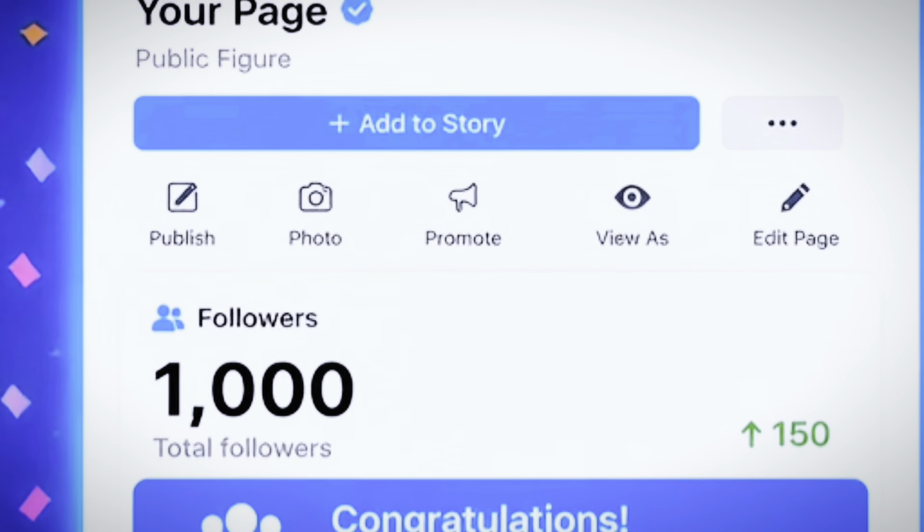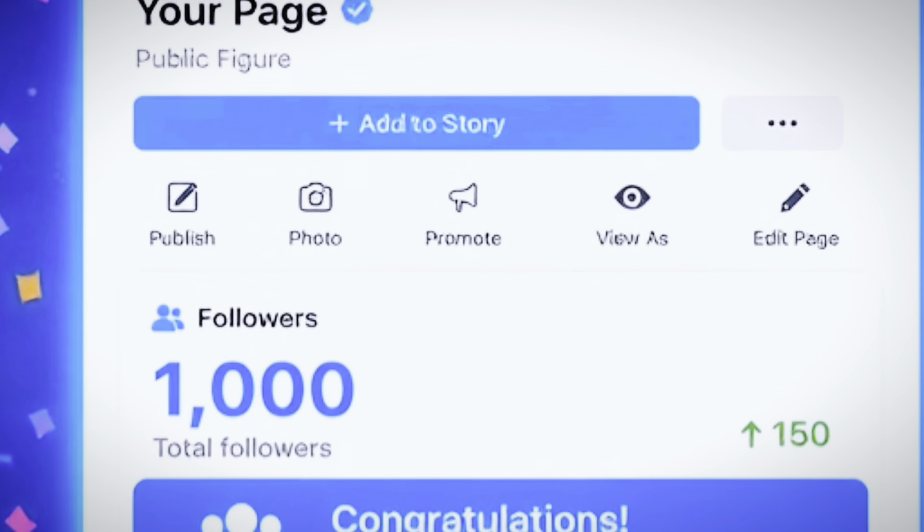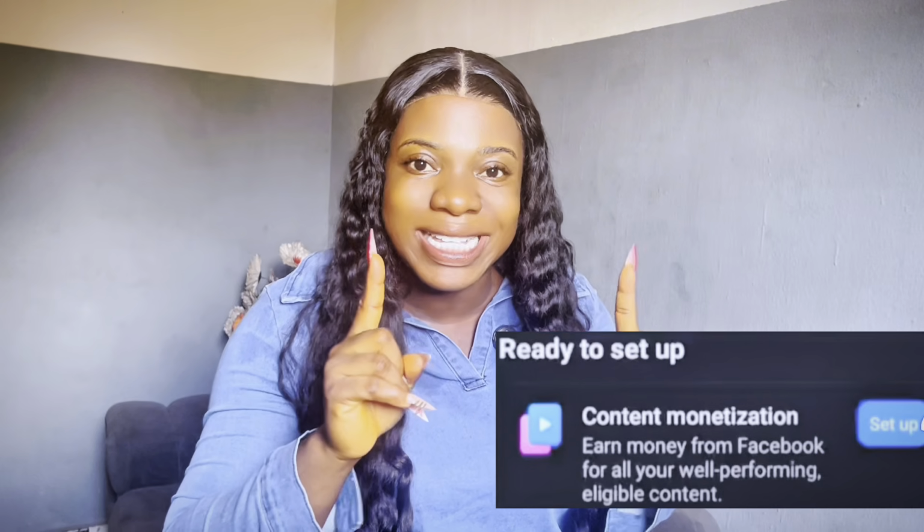Facebook monetization starts from 1,000 followers. If you have 1,000 followers, you ought to be invited for content monetization, okay? But if you have up to 1,000 followers and you have not been invited for content monetization, it means that something is wrong. It could be that your page settings aren't configured correctly, like you did not set your page very well.